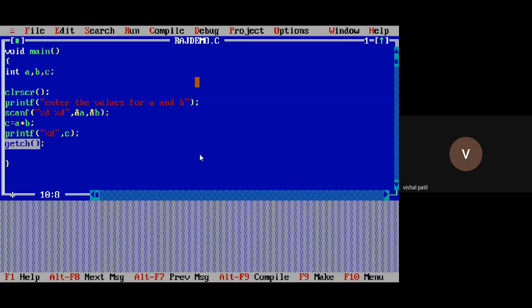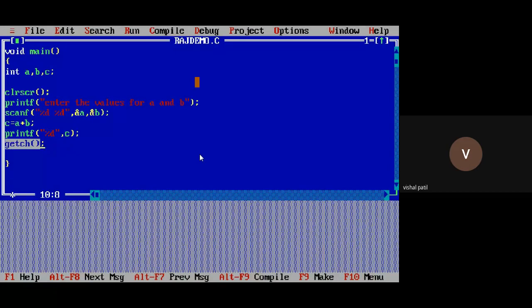Now I will take the input for A and B. For A, I will take input 12, then press enter. Again for B, I am taking 12. So 12 plus 12 should be 24. This is the output of my program. I got the output as 24. This is how you can type your program.